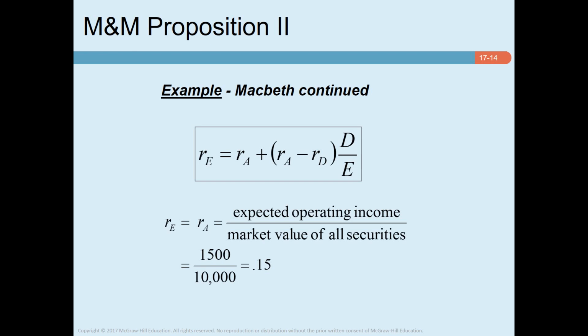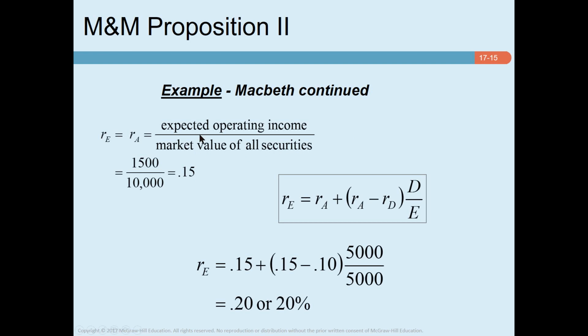Okay, so look at this example where, first of all, a company is an all equity firm, so its return on asset and return on equity are the same. Expected operating income divided by the market value of all securities gives 15%. Now the company goes for 50% debt and 50% equity, so it has 5,000 debt and 5,000 equity. Return on asset is 15% and cost of debt is 10%. So the company is earning 15% return and its cost of debt is 10%. So its return on equity is 20%.